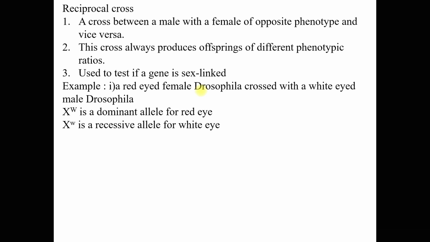Okay. Now, an example of a reciprocal cross here. There are two here because reciprocal can be done both ways. So a red eye female Drosophila we cross with a white eye male. So this is the first cross.